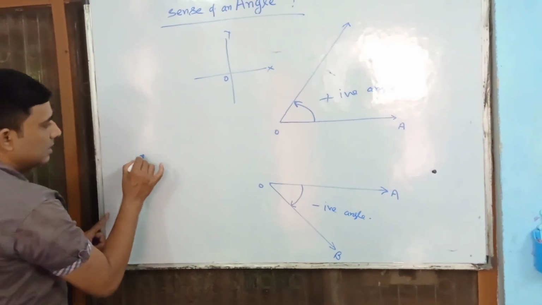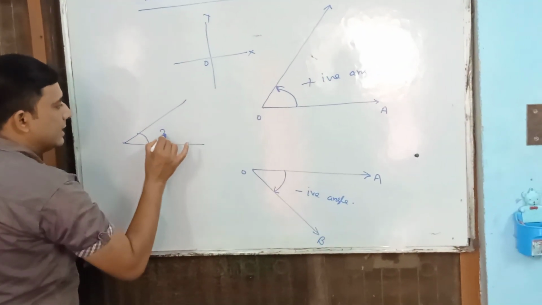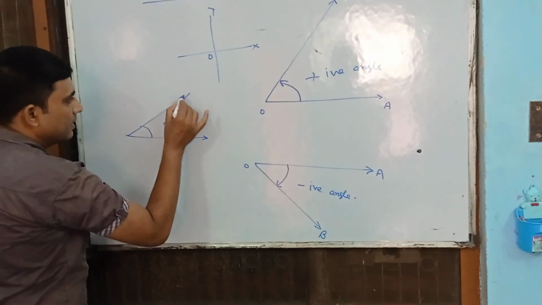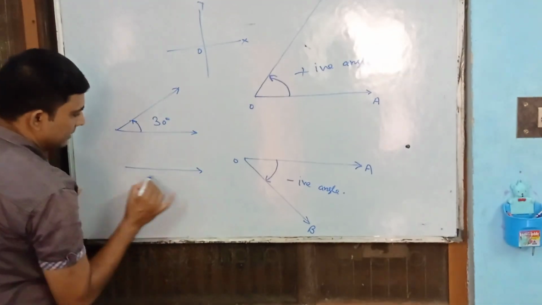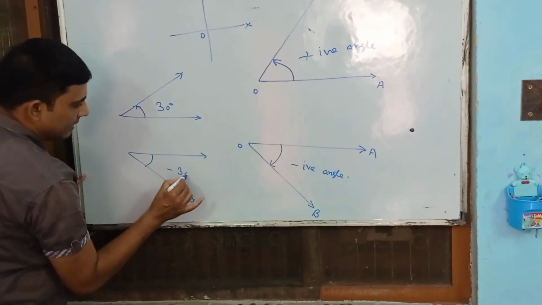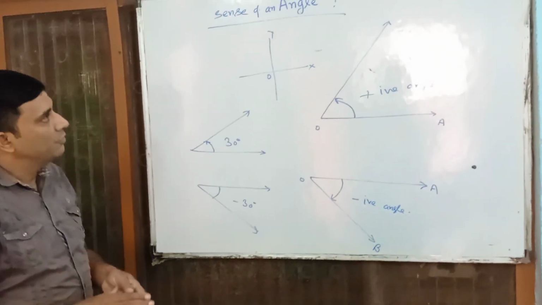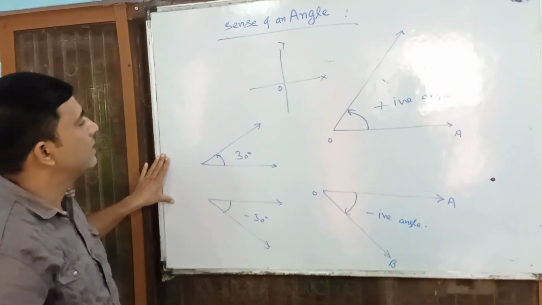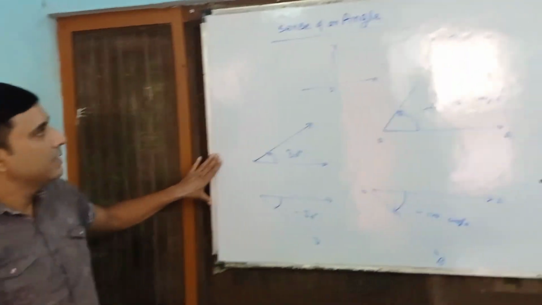For example, this is a 30-degree angle, and I am rotating this ray, and this is a minus 30-degree angle.